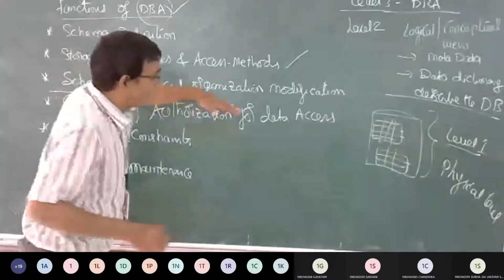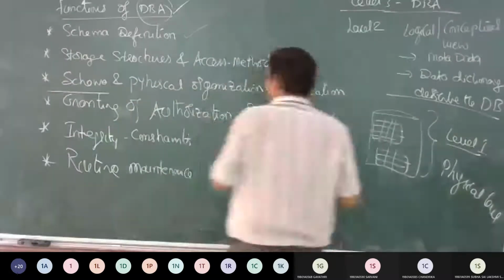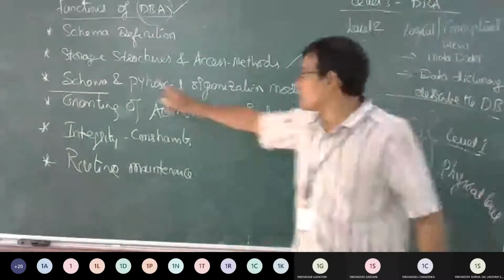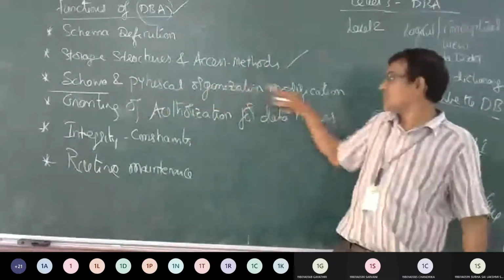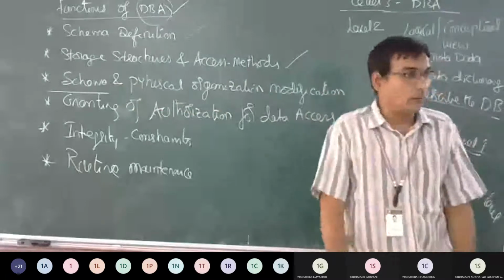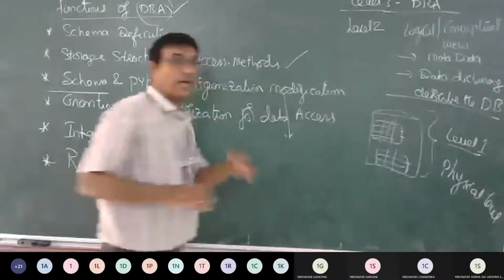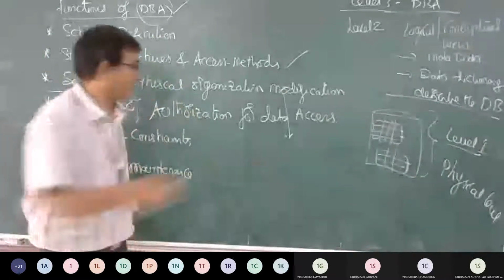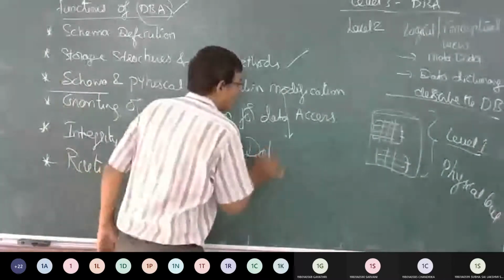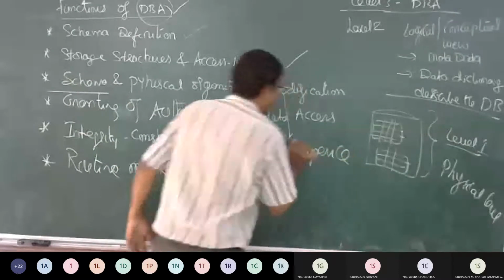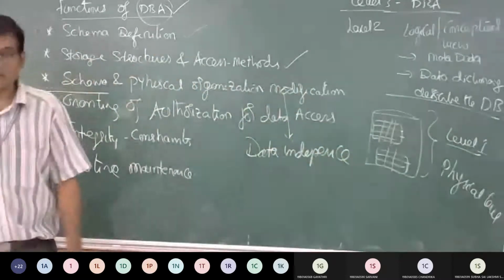Third one, schema and physical organization modifications. Yes, it is going to work with the aspect we taught earlier, that we call data independence.